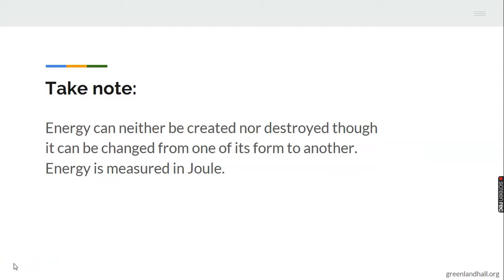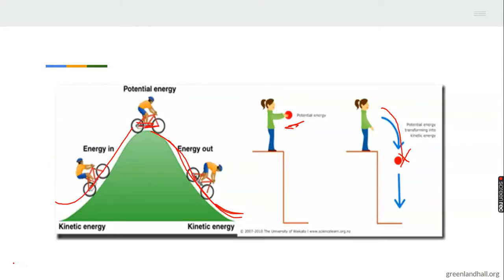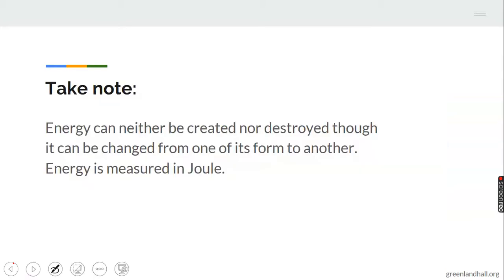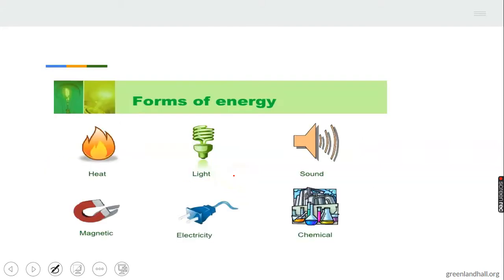I said once again that energy can neither be created nor destroyed, though it can be changed from one of its forms to another. And also that energy is measured in joule. Please take note of that. Energy is measured in joule. Now we have different forms of energy.